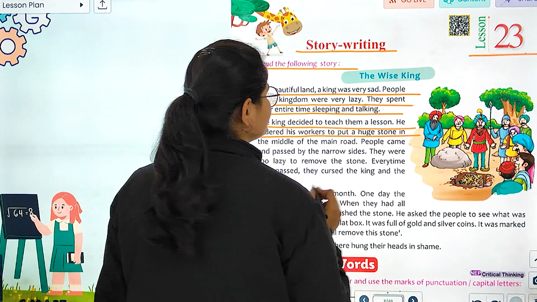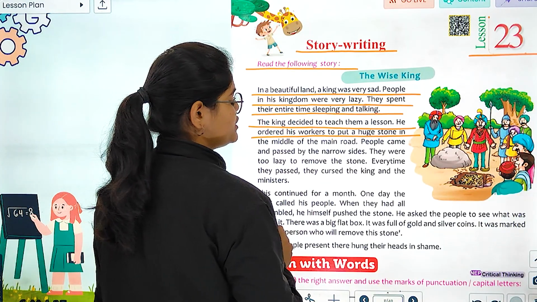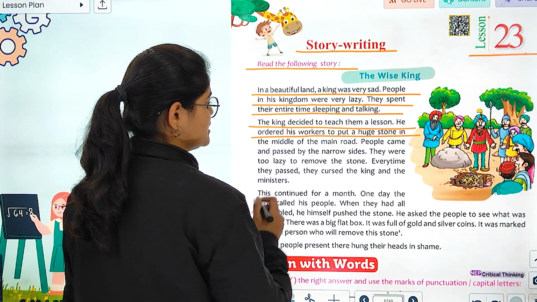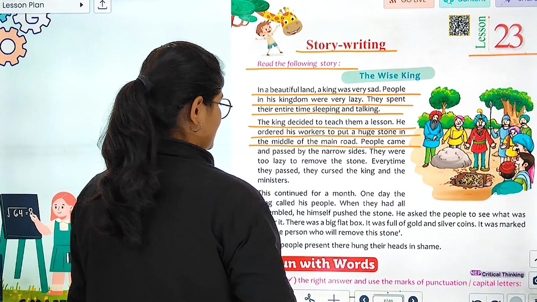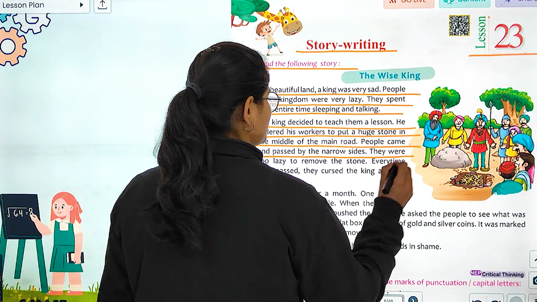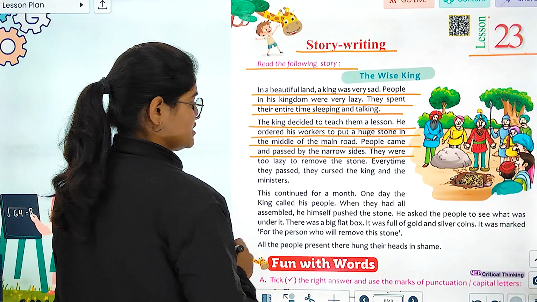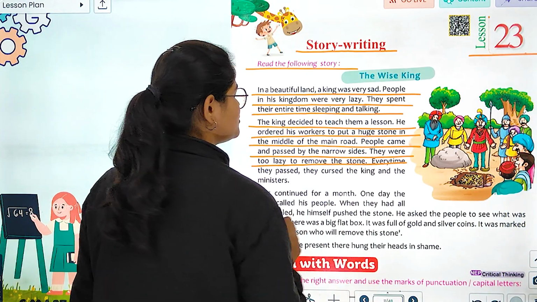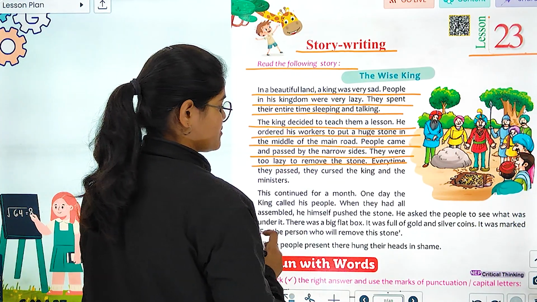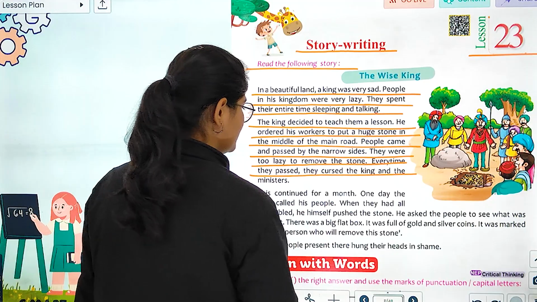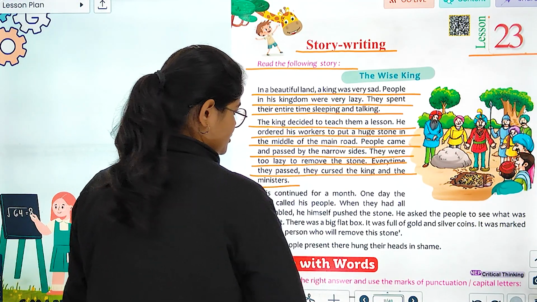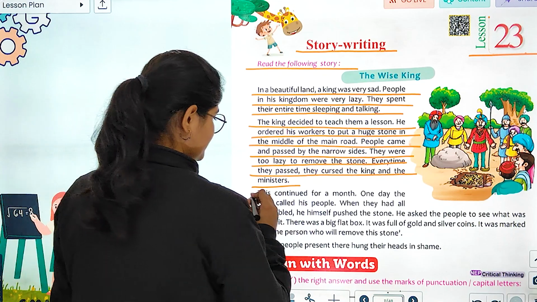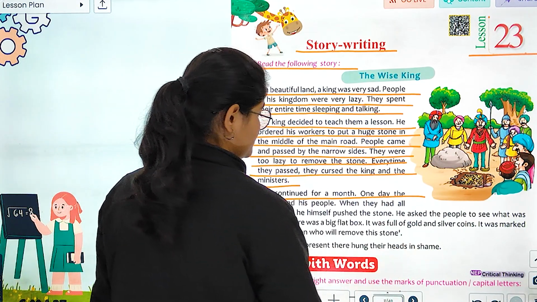He ordered his workers to put a huge stone in the middle of the main road. People came and passed by the narrow sides. They were too lazy to remove the stone. Every time they passed, they cursed the king and the ministers. This continued for a month.